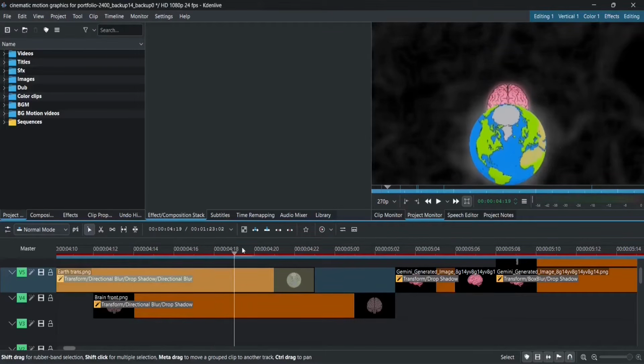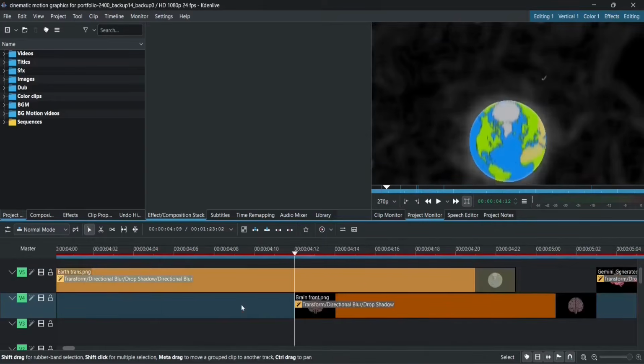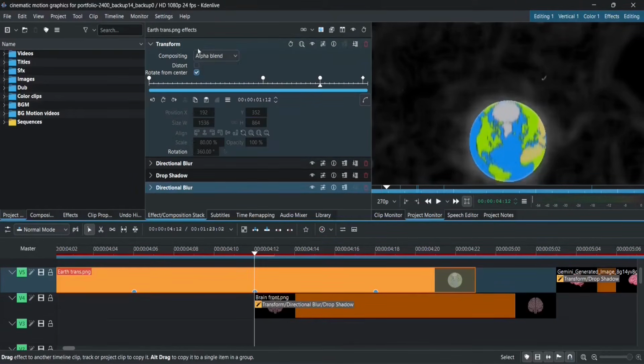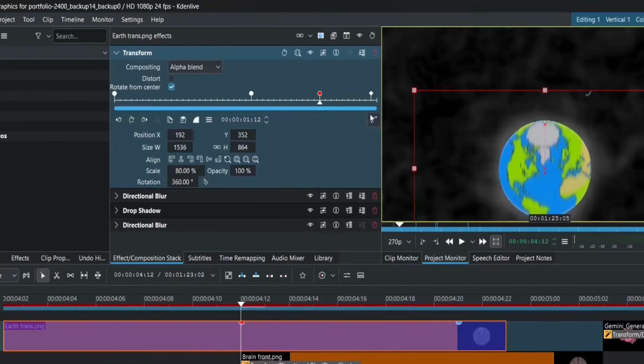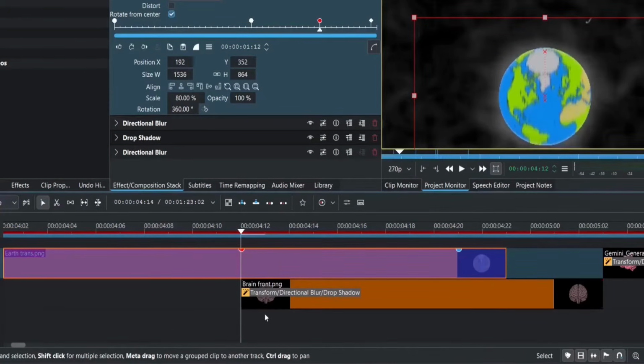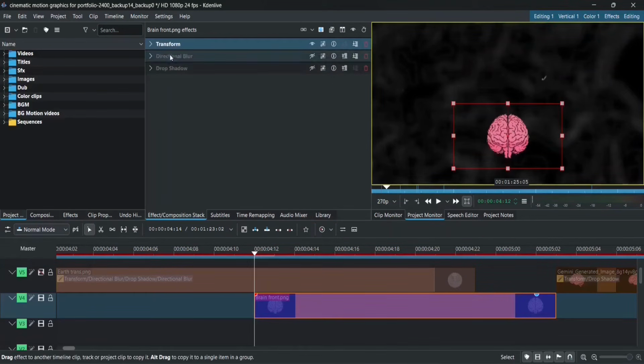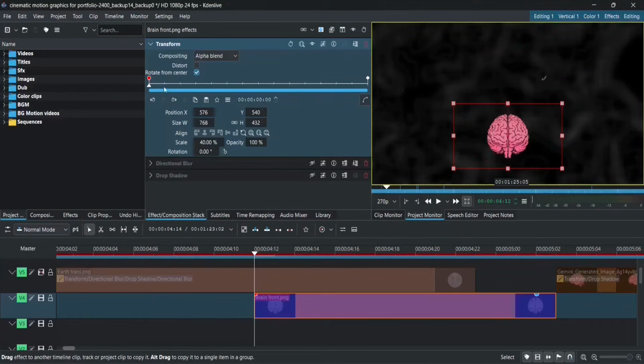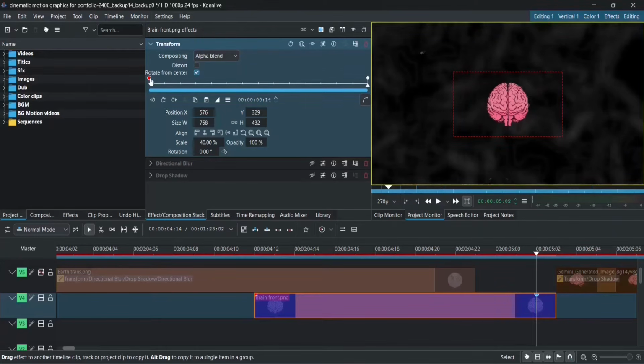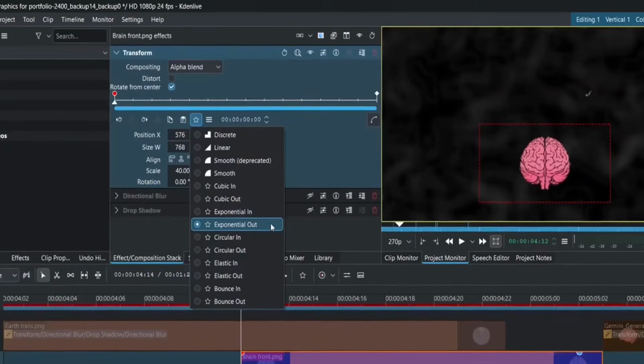Then comes brain into sight, so yeah, this is what I did for it. At first, I put the brain clip starting from the part where the second subpart of the second half, or the third half, begins. Then added transform effect on it, with first keyframe at start and last keyframe at end, with movement of brain going upward. First keyframe at exponential out effect.